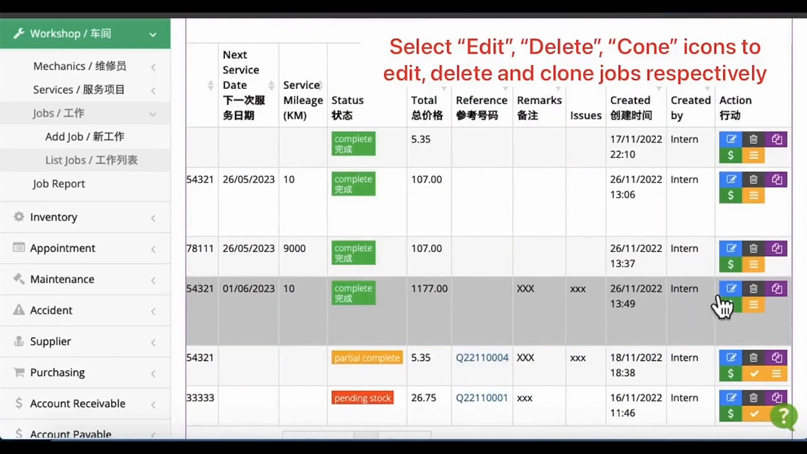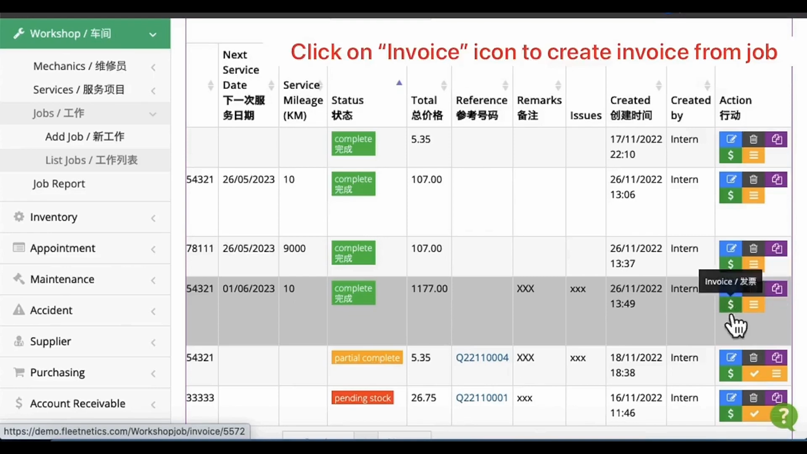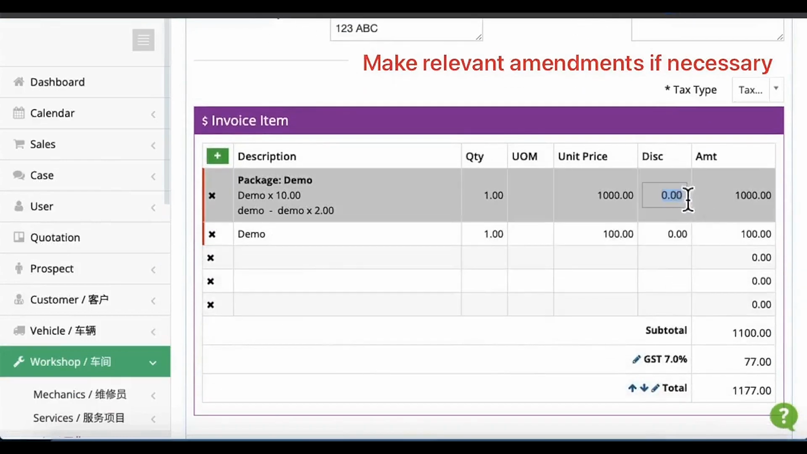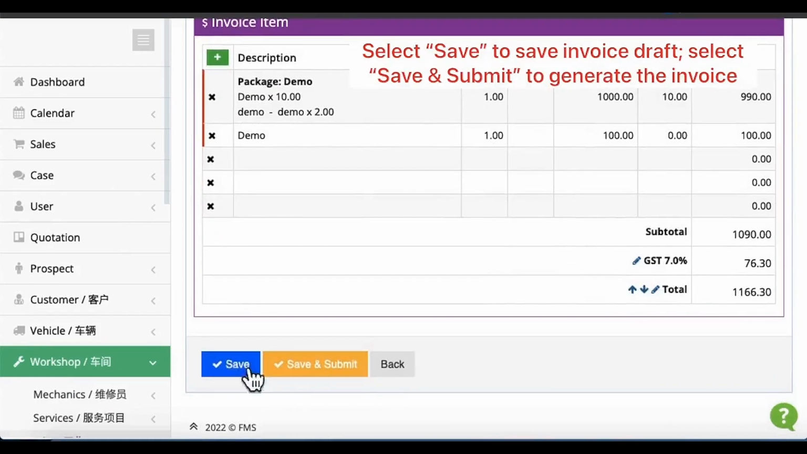You may use this Edit icon to modify, Trash Bin icon to delete, and this Clone icon here to duplicate a copy of the job. Click on this dollar icon button to generate an invoice from this job. Make the relevant changes, if necessary. Then click Save to create a draft copy of the invoice.